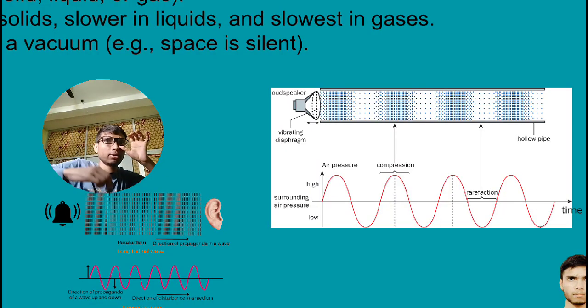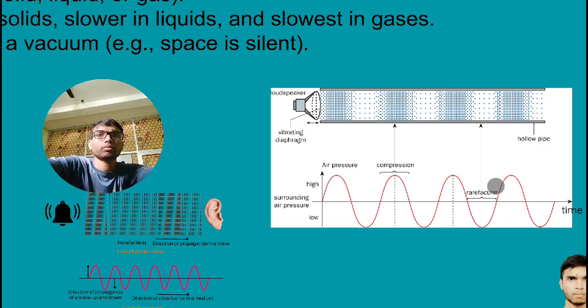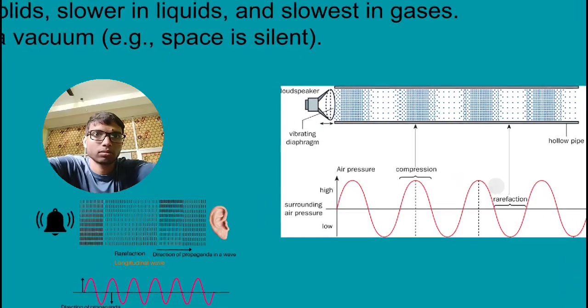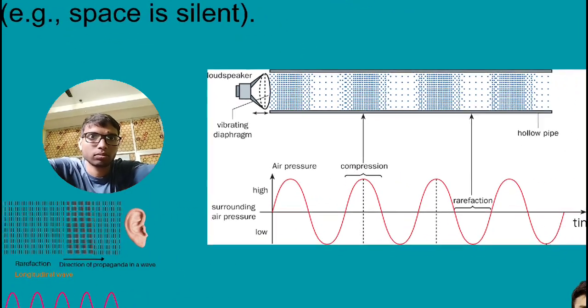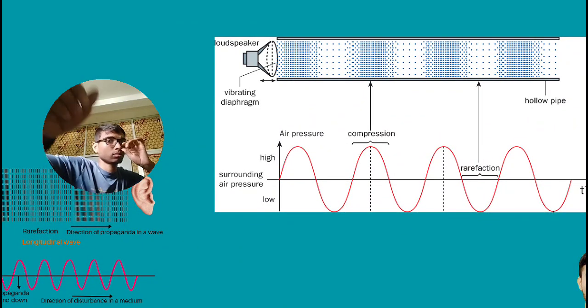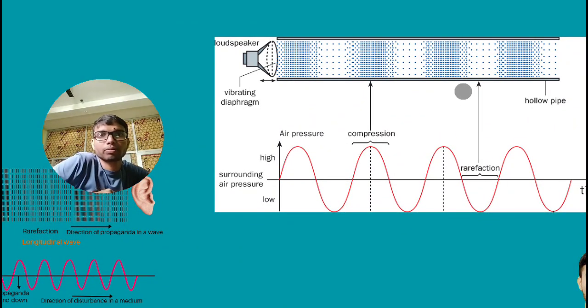Here we have this figure. What is happening here? This is the sound source, and these are particles.